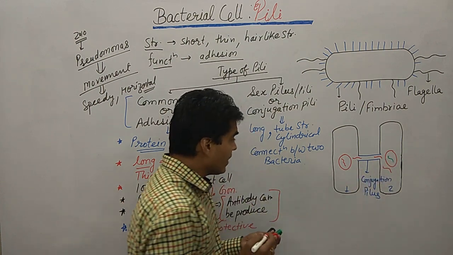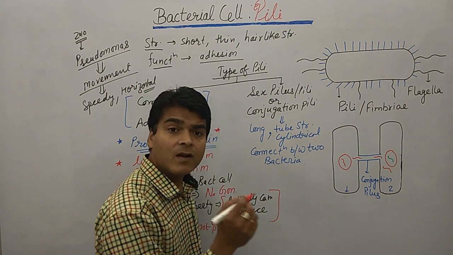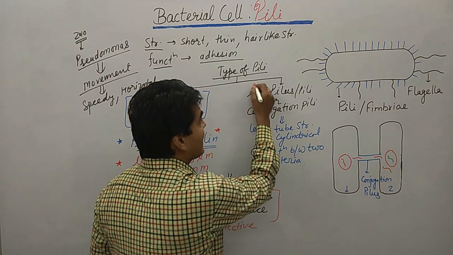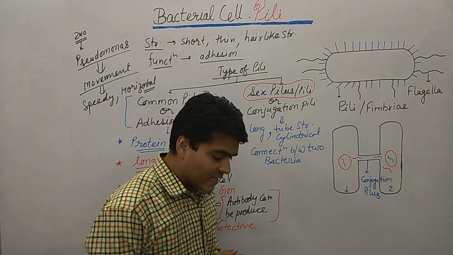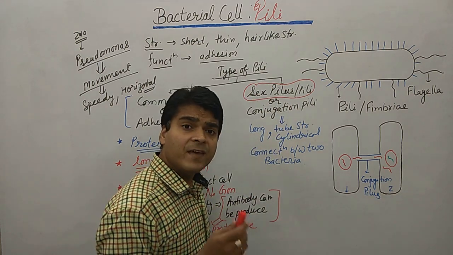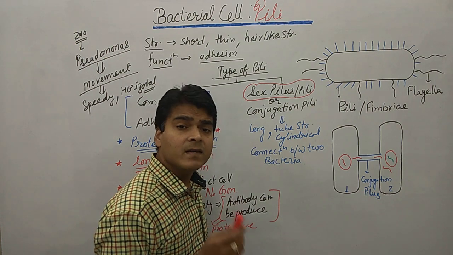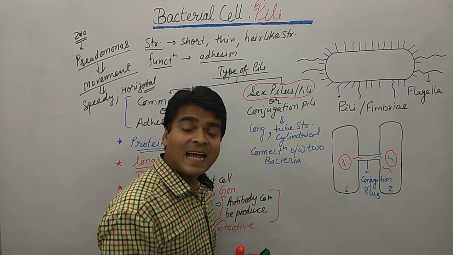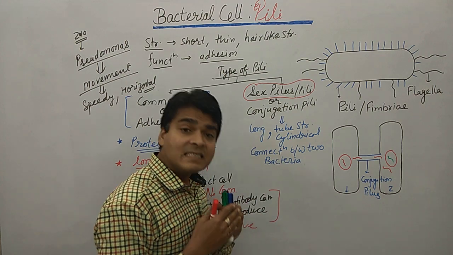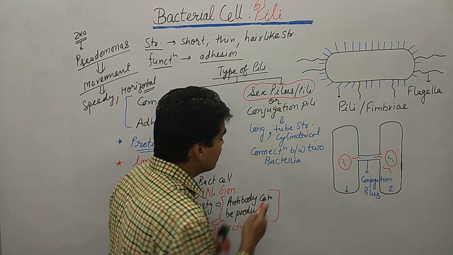That's why we call it a sex pilus, clear? By way of conjugation, bacteria can get resistance.